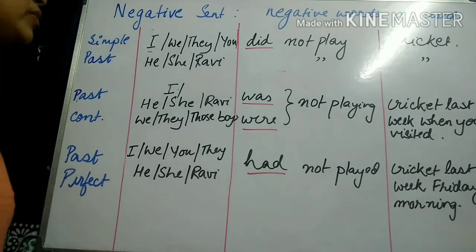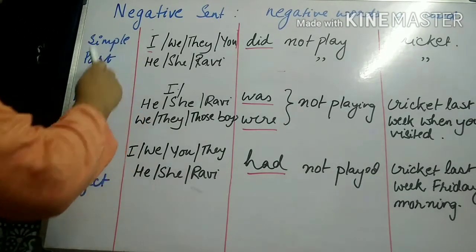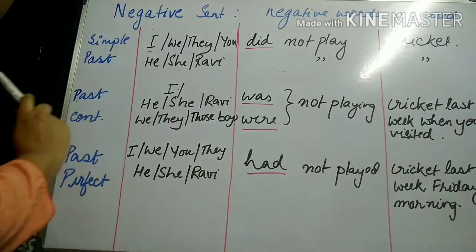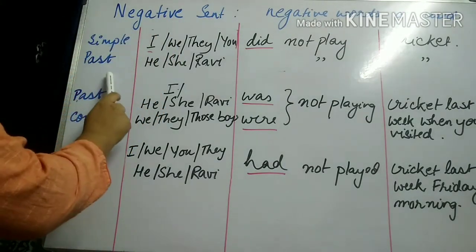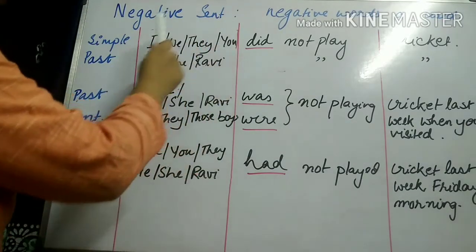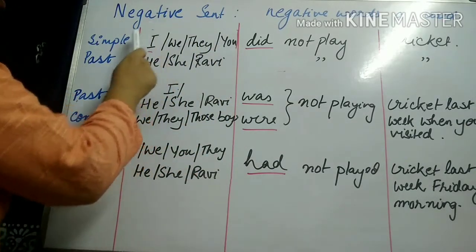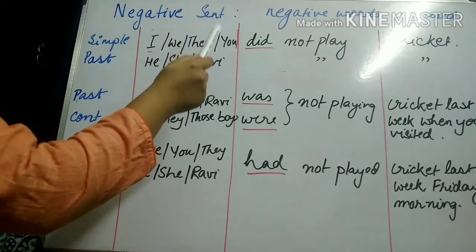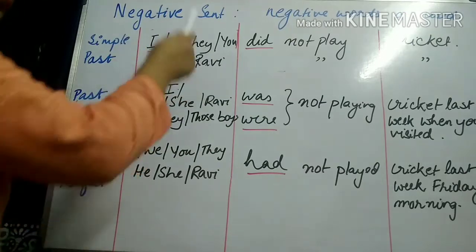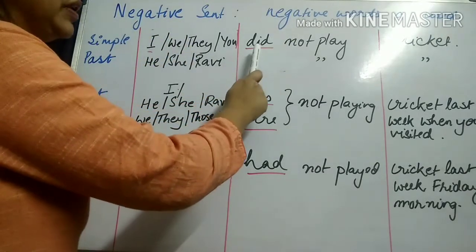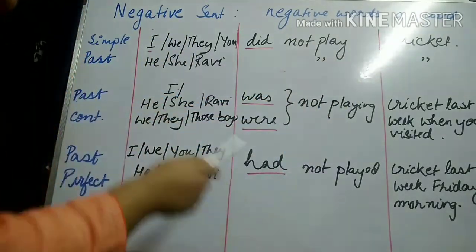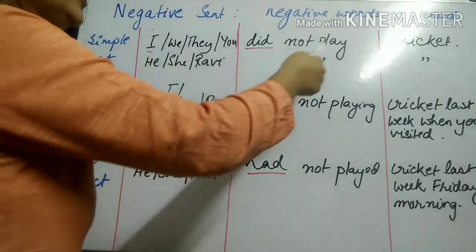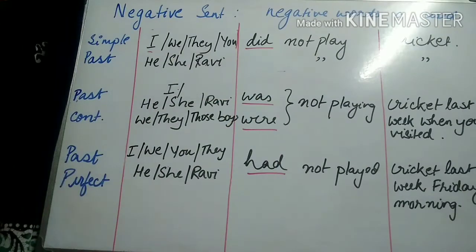Next, let us see how the past forms of the tenses have an effect on the negative sentences. So in simple past tense, all kinds of subjects, whether it is first person singular or plural or third person singular or second person, whatever be the subject, the verb will be did not play. Okay, so I, we, they, you, he, she, Ravi did not play cricket.